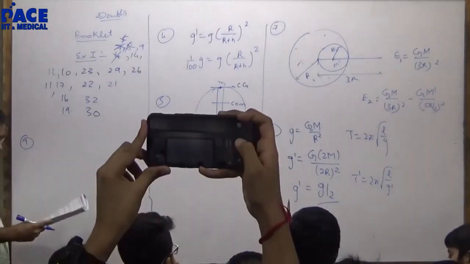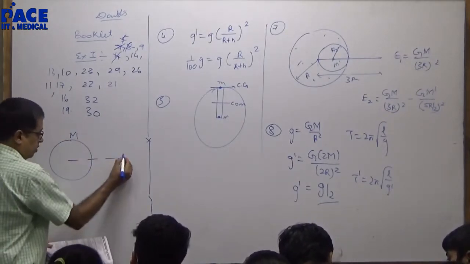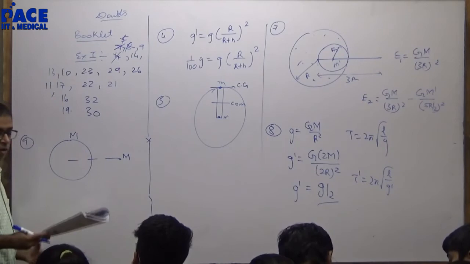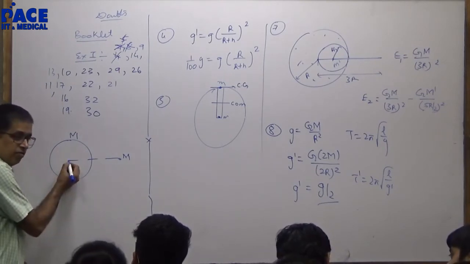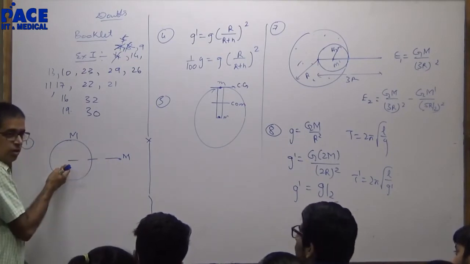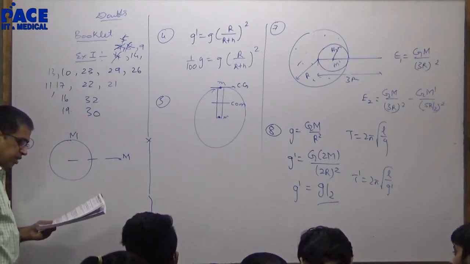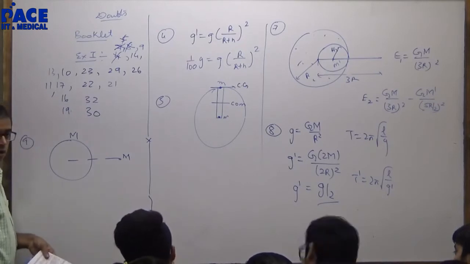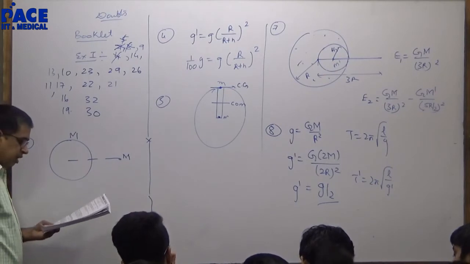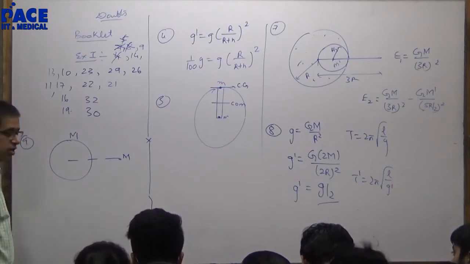9. Field here is capital M. This is capital M. Right? Gravitational field and potential both are 0 at the center of the shell. No. At the center of the shell, the field is 0 because of the shell, not because of this. This will give me a non-zero value here. Gravitational field is 0 not only inside the shell but at a point outside the shell also. Need not be. Not only inside the shell, the statement itself gives you wrong. Inside the shell, gravitational field alone is 0. No. Neither gravitational field nor potential is 0 inside the shell is right.